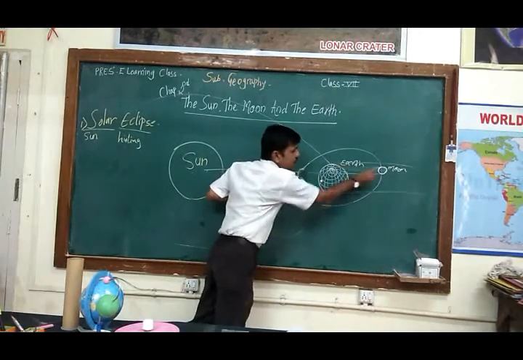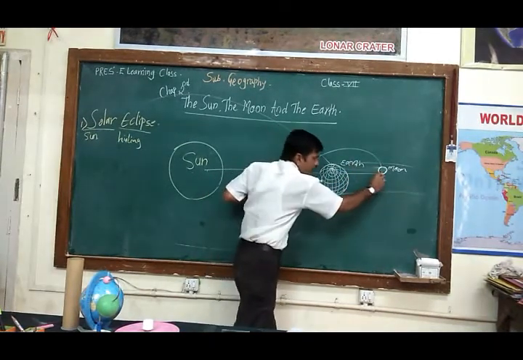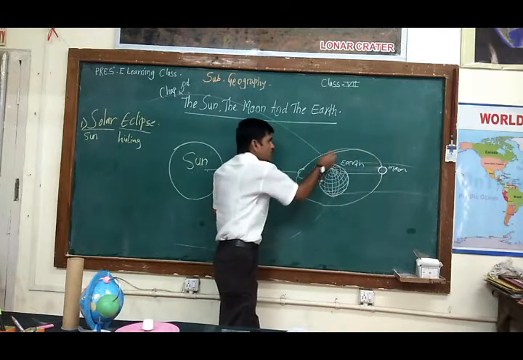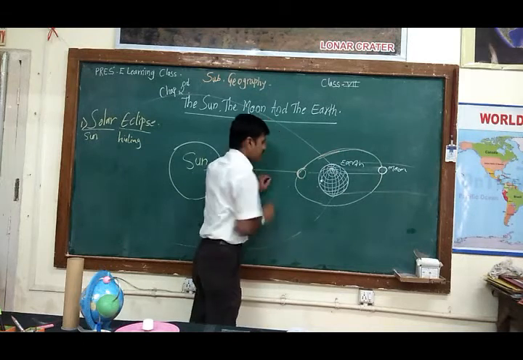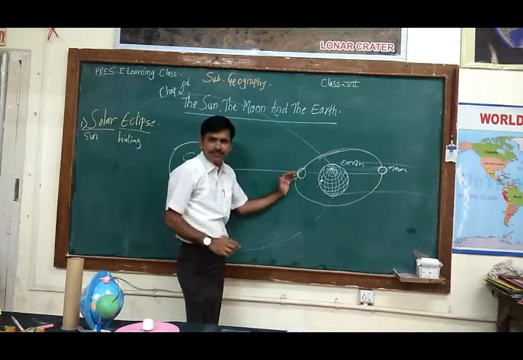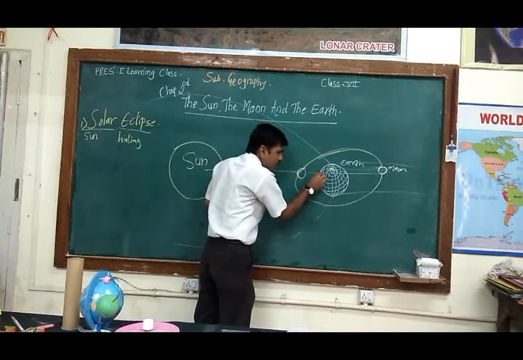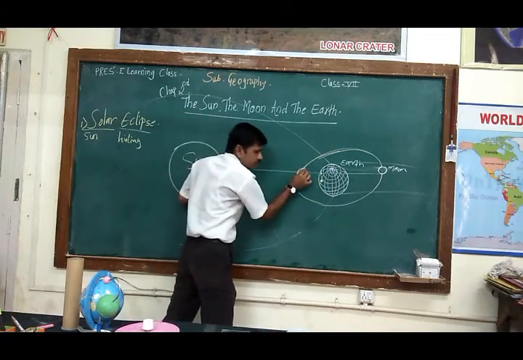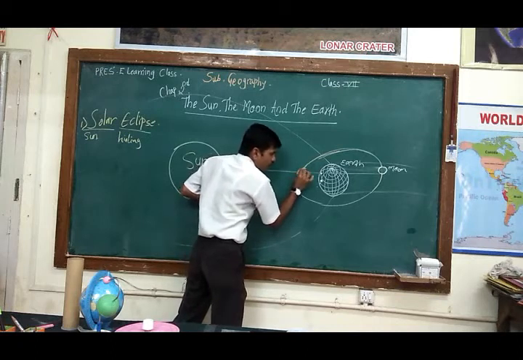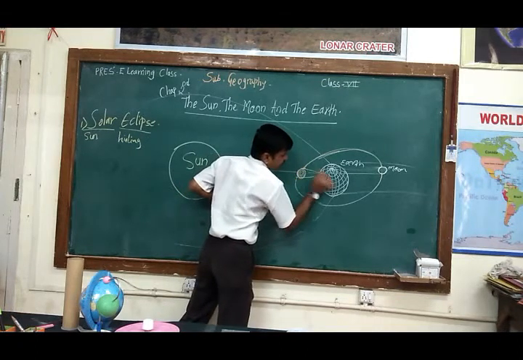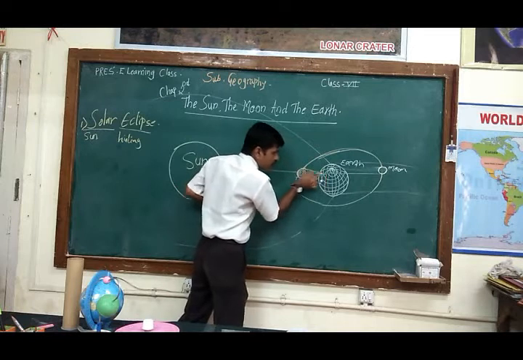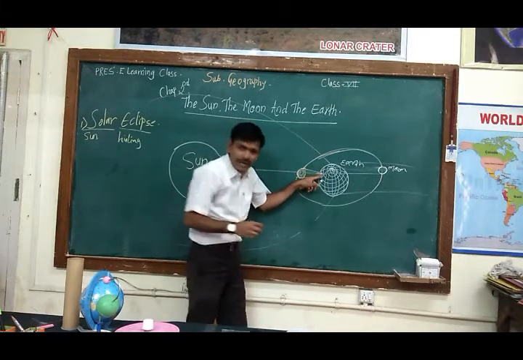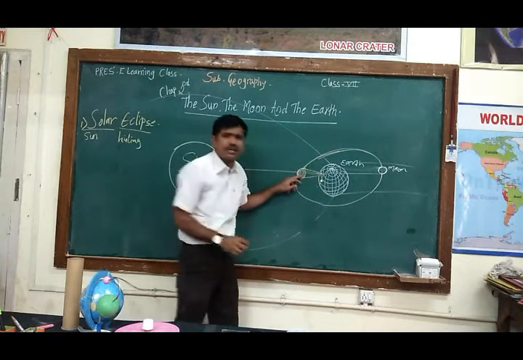Now the moon is here. Suppose now the moon is starting to rotate from this side, and when that moon comes here exactly at the central place, and we are living here, at that time the sun's rays will fall on the moon, but the shadow of this moon will fall on the earth. In the central place where we are, where the shadow will be very dark, from that area this moon will come.